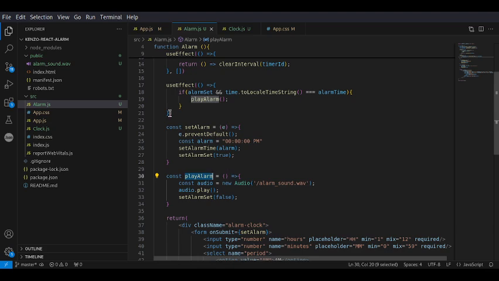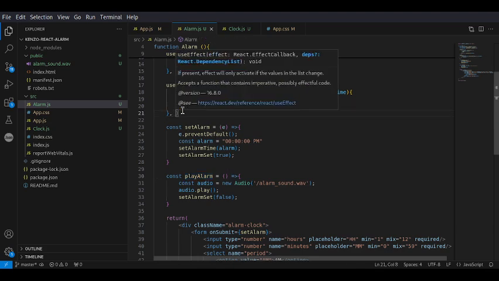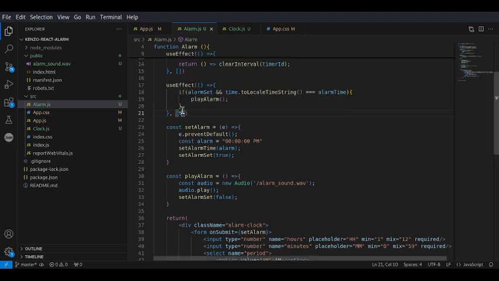We are not taking in the time, alarm time, and then alarmSet. We have to keep track of those constantly.